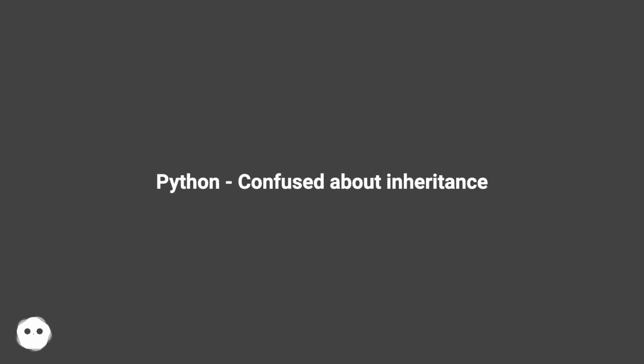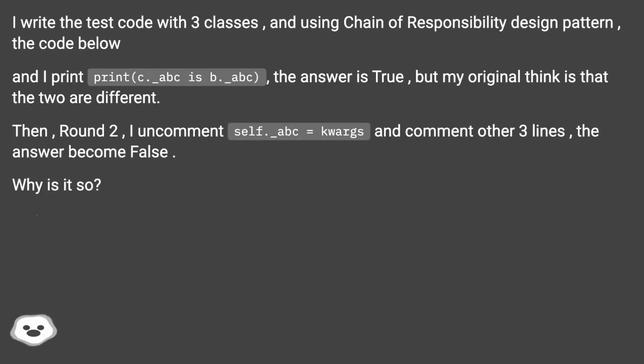Python, confused about inheritance. I write the test code with 3 classes, using the chain of responsibility design pattern, the code below. And I print c._abc is b._abc. The answer is true, but my original thinking is that the two are different. Then, round 2, I uncomment self._abc equals quarks and comment the other 3 lines. The answer becomes false. Why is it so?